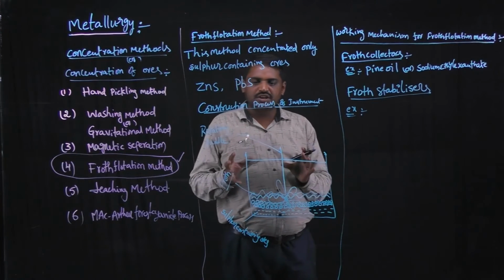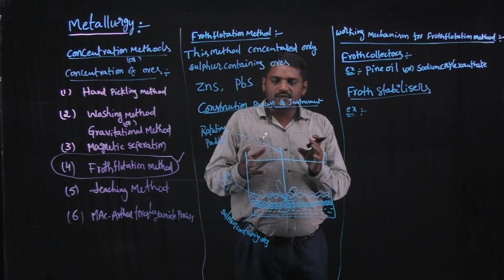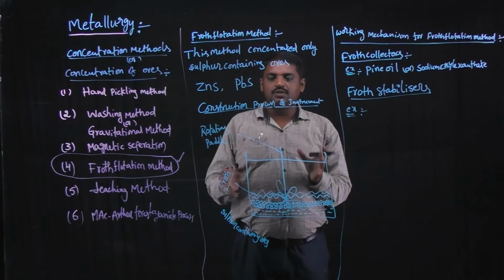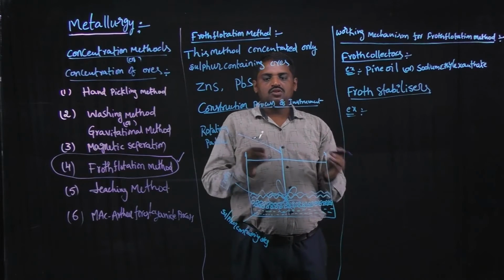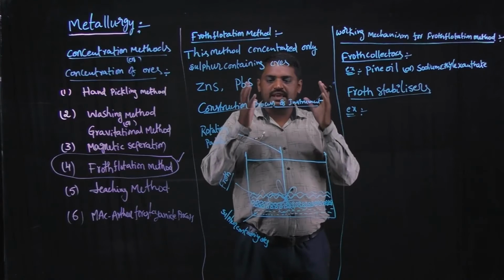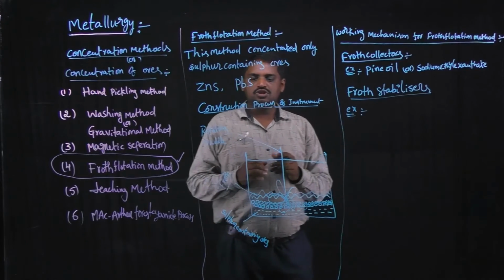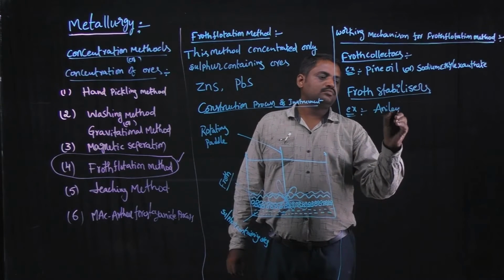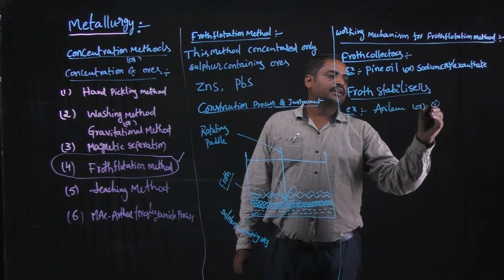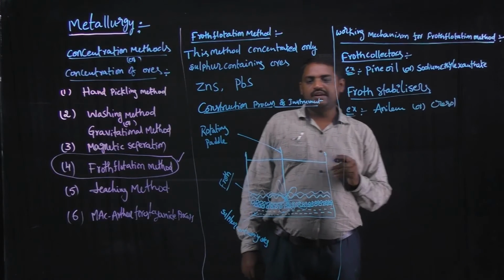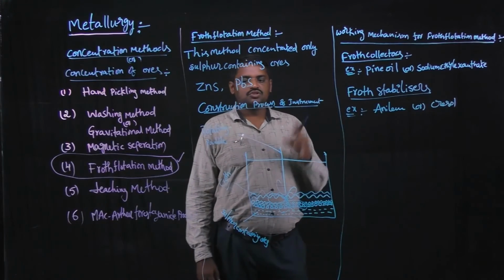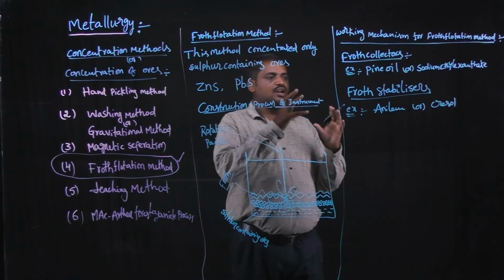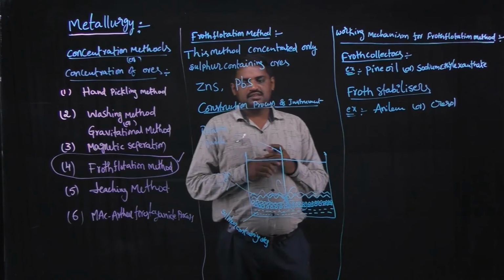In that situation, some external components are added to the resulting froth to maintain its stability. The added external components are known as froth stabilizers. Examples: aniline or cresol. These are the froth stabilizers. Okay. Froth collectors, froth stabilizers.